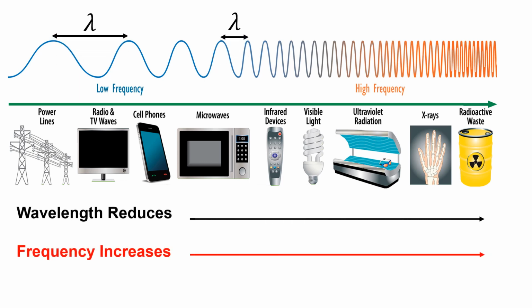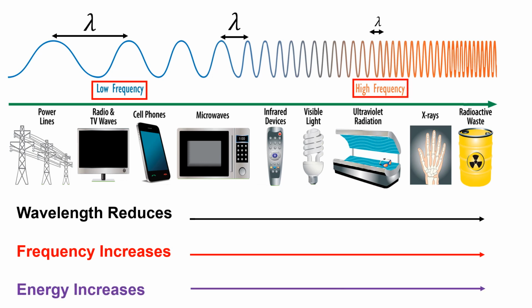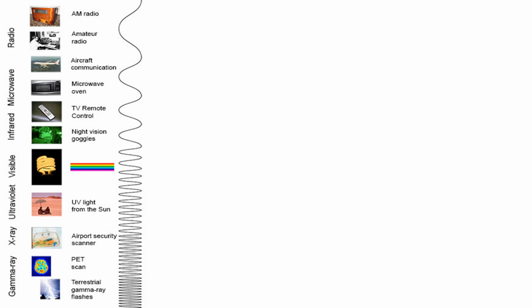Long EM waves have the lowest frequency and carry less energy. If we add energy, it will increase the frequency of the wave and make the wavelength shorter. Gamma rays are the shortest, having the highest energy waves in the spectrum. Let's see the spectrum in more detail.